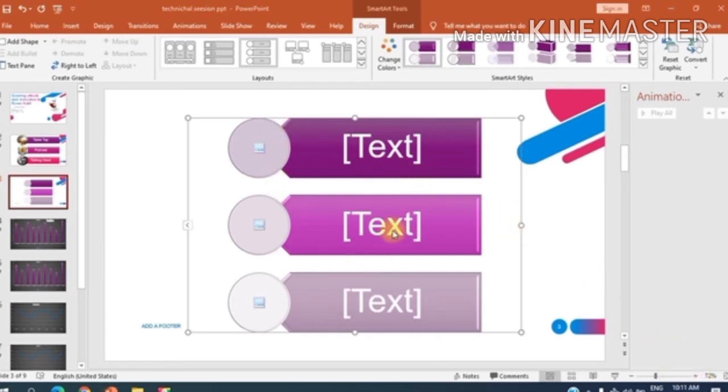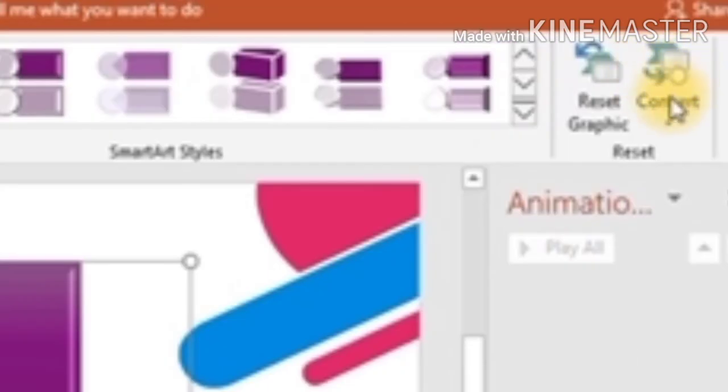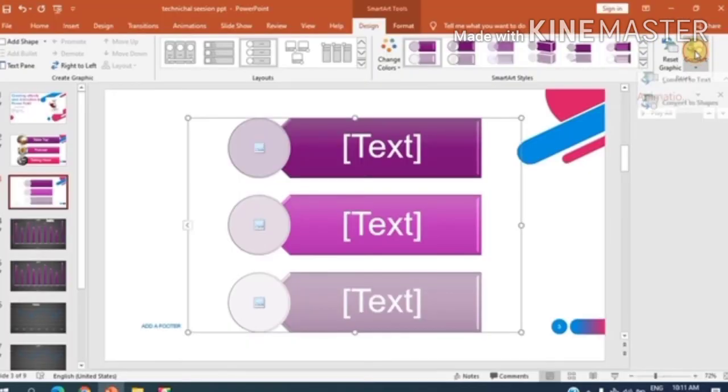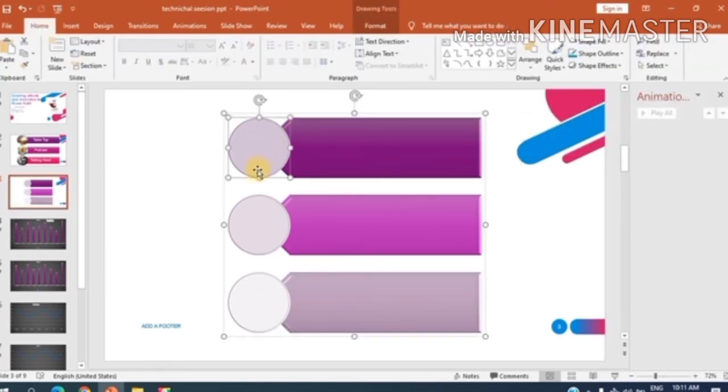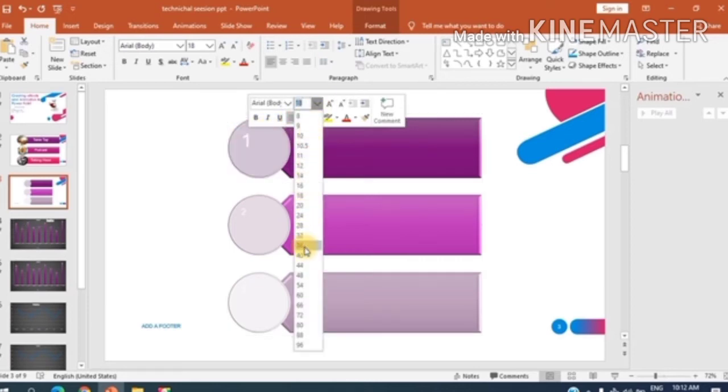Yes, I have selected this chart and see here, in the circles now I can insert the images and in these boxes I can write text. But suppose I want some text to be inserted in the circles in place of images, what will I do? We can do it. We will go to this convert option and select convert to shapes. Now my circles are ready to accept the text also. I can type here, I can assign either serial numbers 1, 2, 3 or I can write any text here.